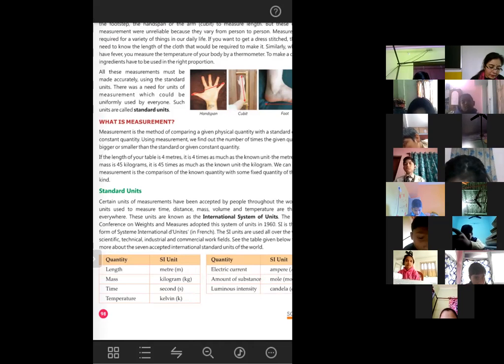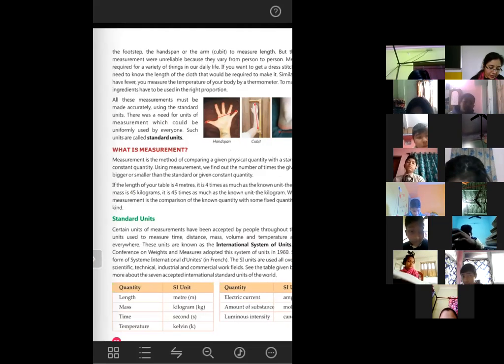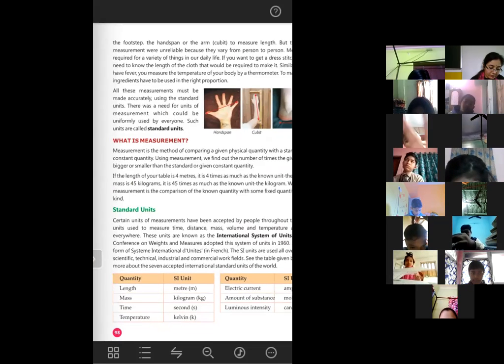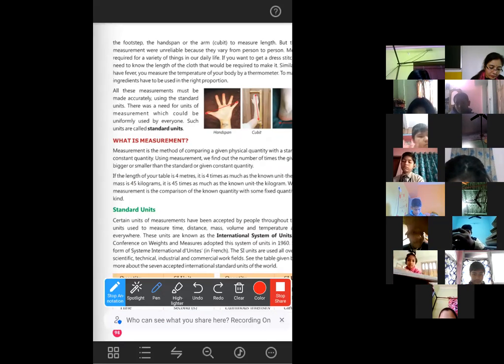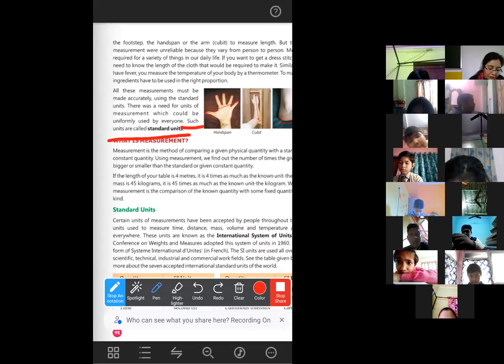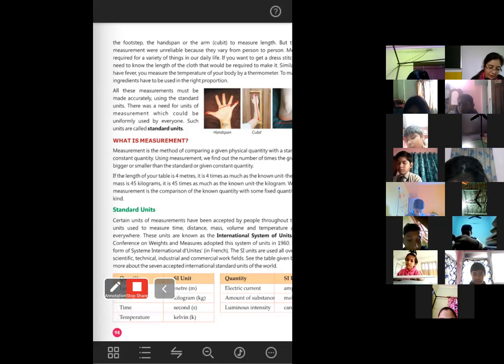Here you can also see one definition written. I'm marking this part. The units that are used uniformly, the measurement which could be uniformly used by everyone. So the exact definition is not given here. At the end of the chapter, let's see if the definition is given. I'm just telling you the answer to write.